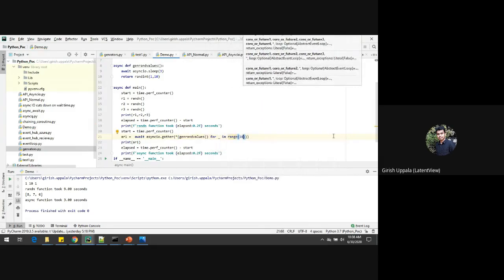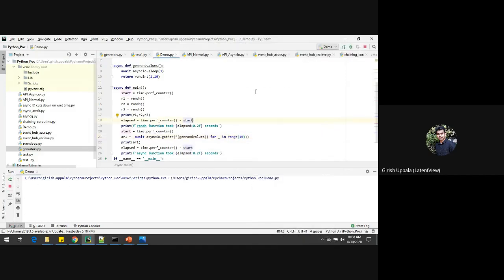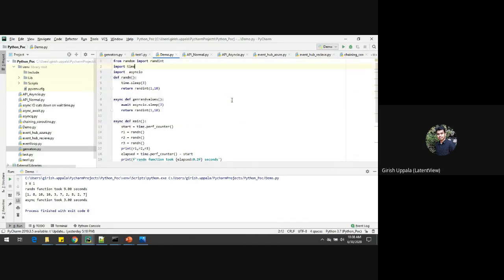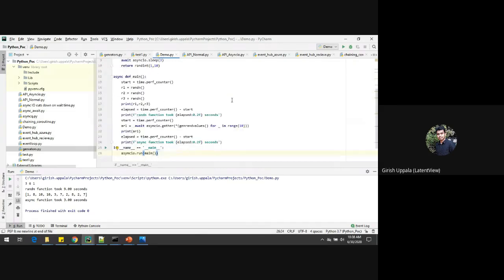I'm calling this function 10 times here. So let's see how much time it is going to take. So obviously, the first synchronous process took 9 seconds, then it took 3 seconds only. If you call 10 times also, it is taking 3 seconds only. So this is the difference between the synchronous process and asynchronous process.